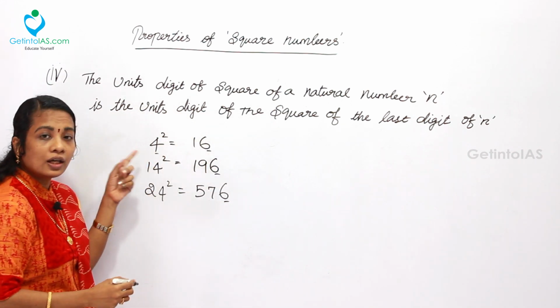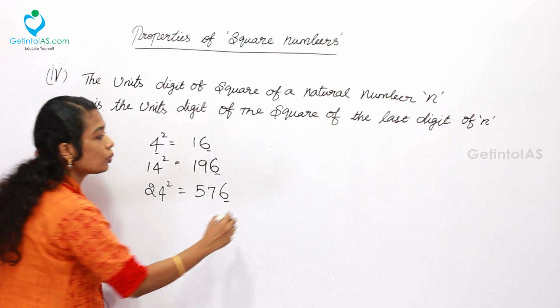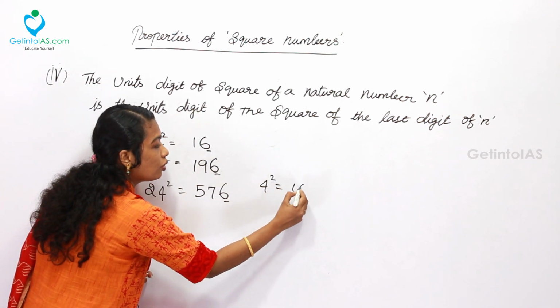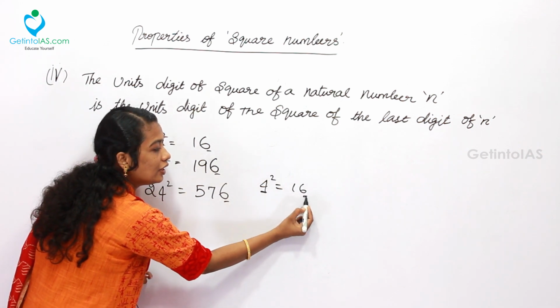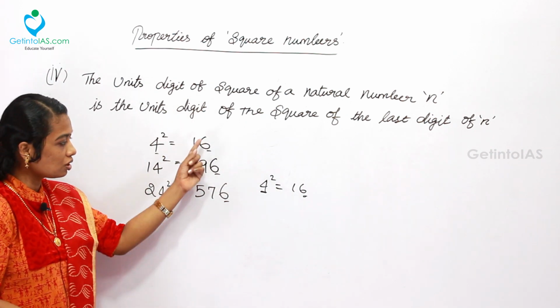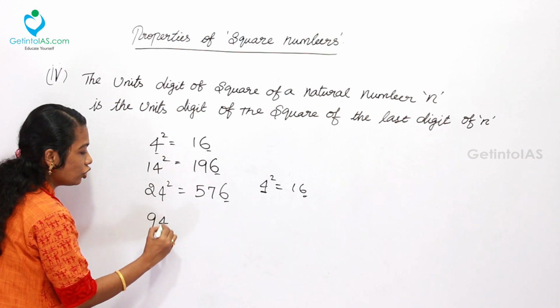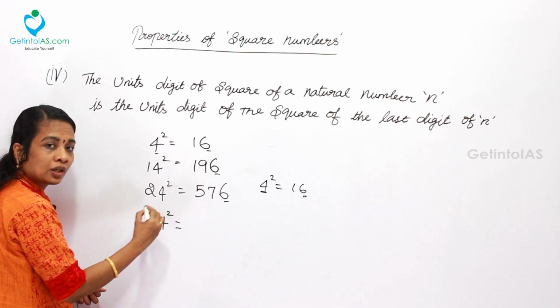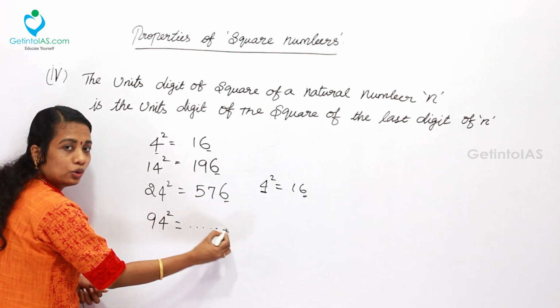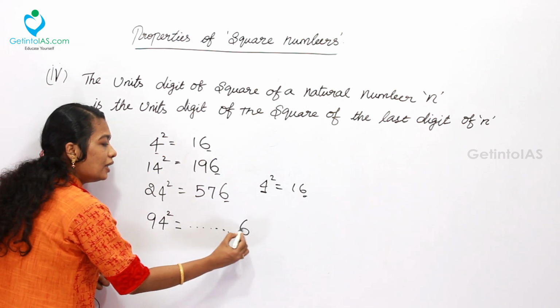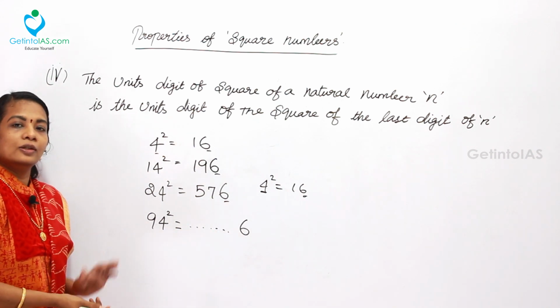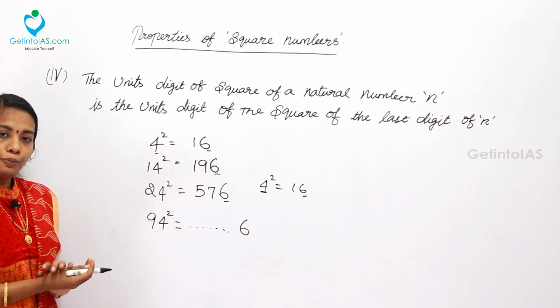Usually, any number ending with 4 squared gives 16, right? So any number ending with 4 will definitely give a result ending with 6. This is the basic concept. If anyone asks you what 94 squared is, even though you do not know the value, you could simply say it ends with 6. That is the logic behind this property.